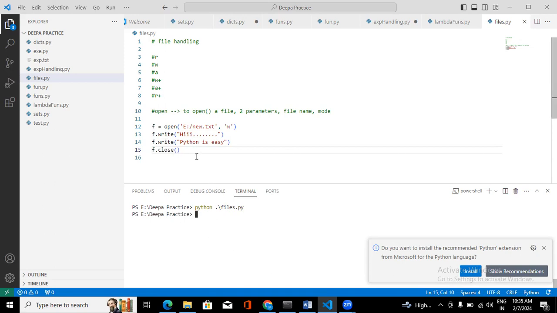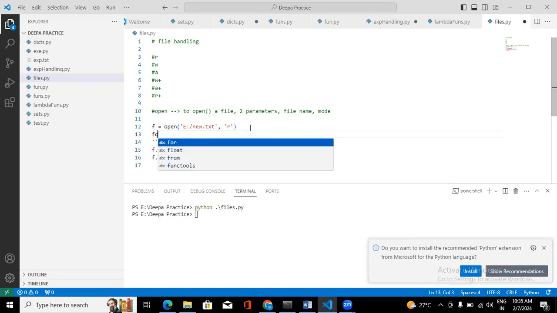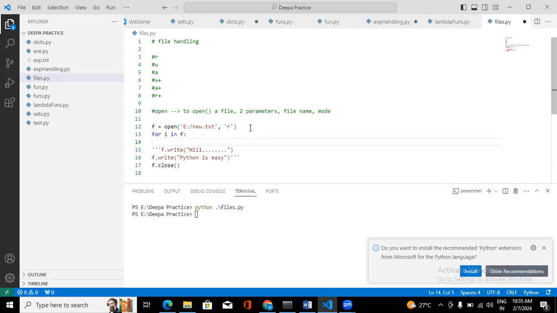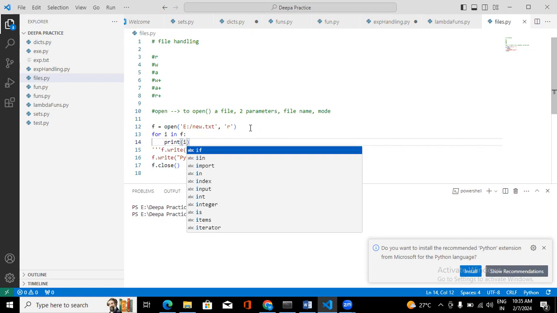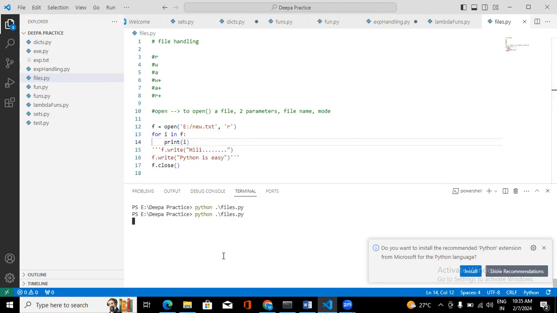So it wrote some content to the file. Again, let us open the file in read mode, and let us read the data. Okay, you can see, right? So it's reading the data.